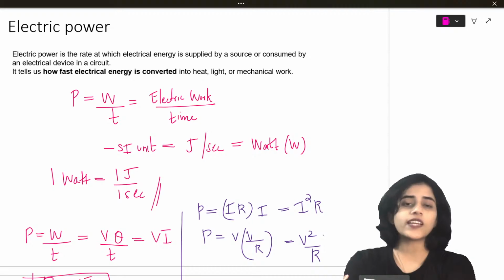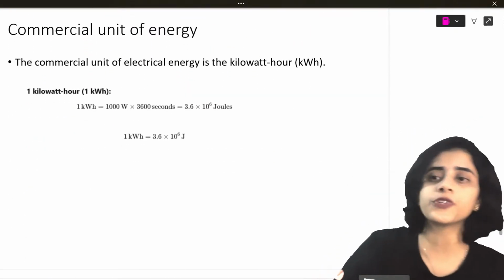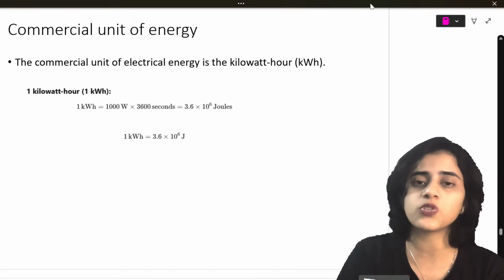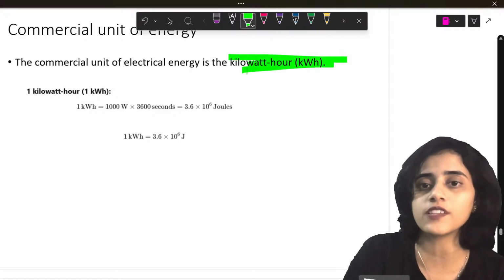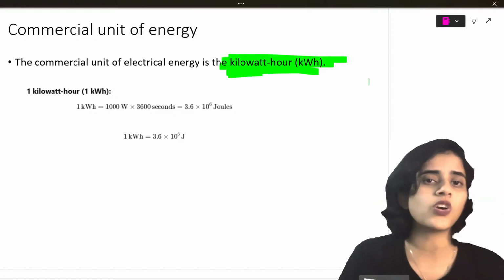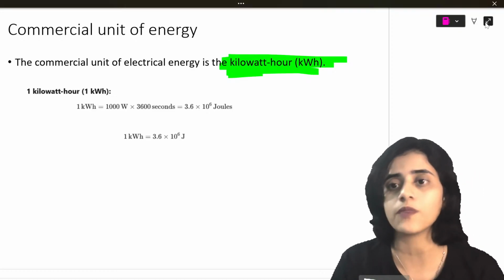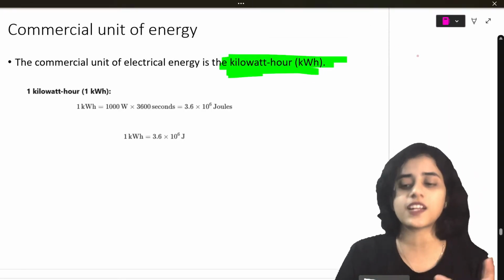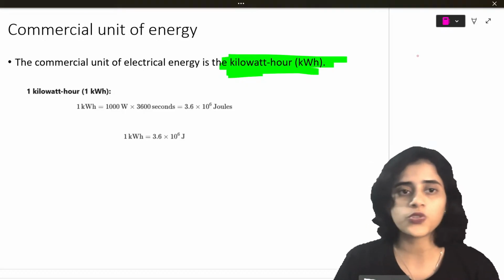Okay. Now let's look at the commercial unit of electrical energy, like in your households. What is a commercial unit? You should know that. This is general knowledge, not just for your board exam. I want all my students to be smart students. If somebody asks you how do you measure electricity at your house, you should say kilowatt hour. After studying the full chapter of electricity, if you don't know that, that's not nice.